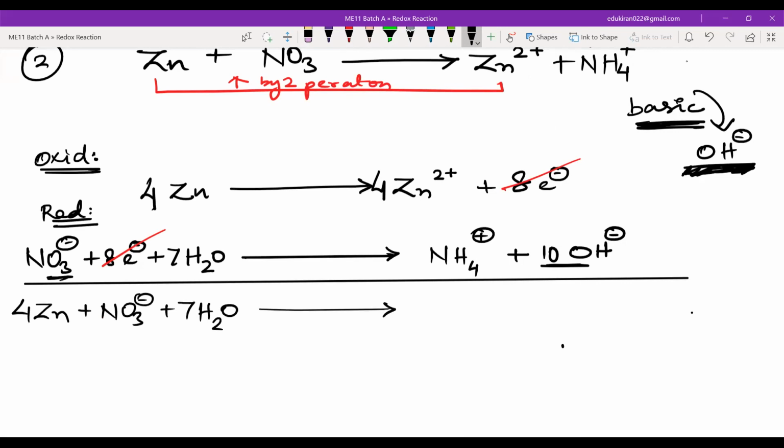And it is going to give you what? 4 Zn 2 positive plus NH4 positive plus 10 OH negative.